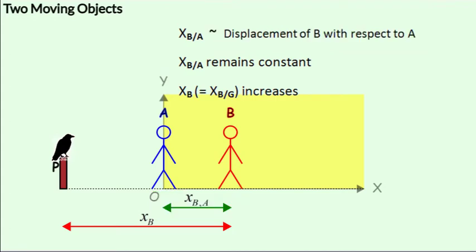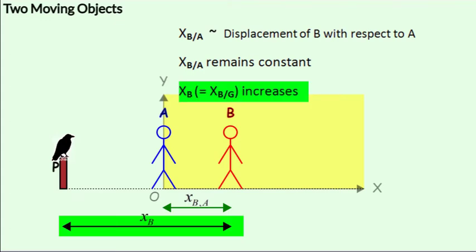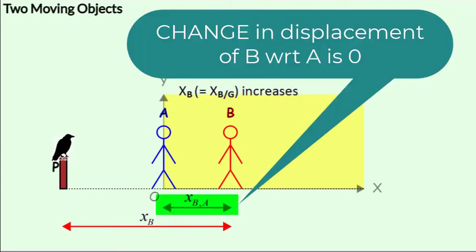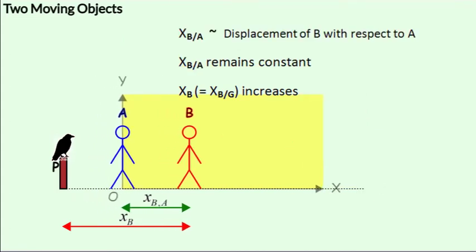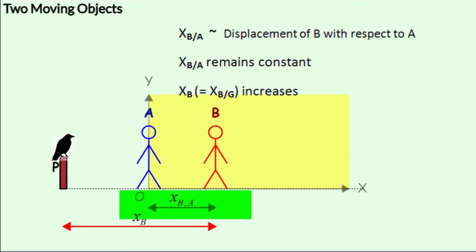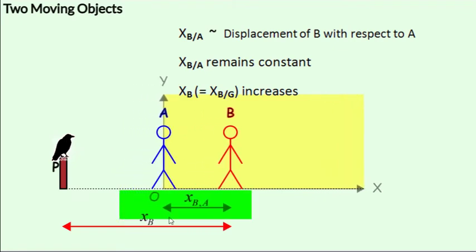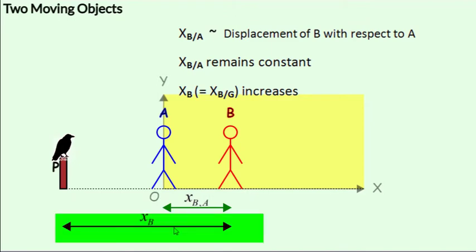The displacement of B with respect to the pole or the ground is greater than 0, but the displacement of B with respect to A is 0. You can clearly see that the length xB with respect to A does not change, while the length xp increases.